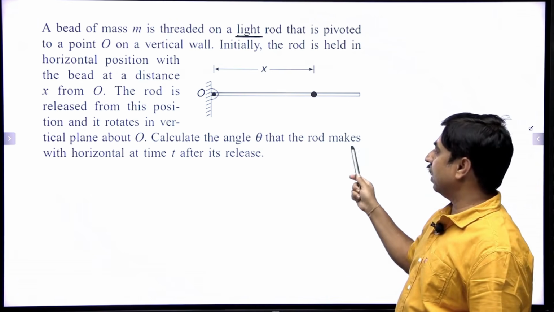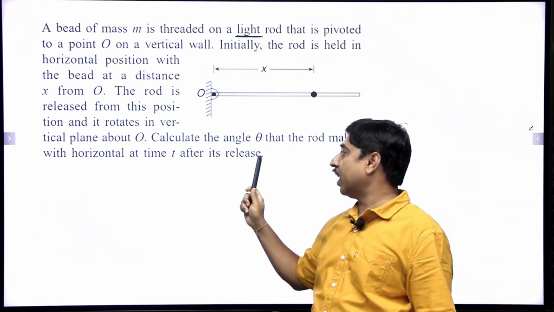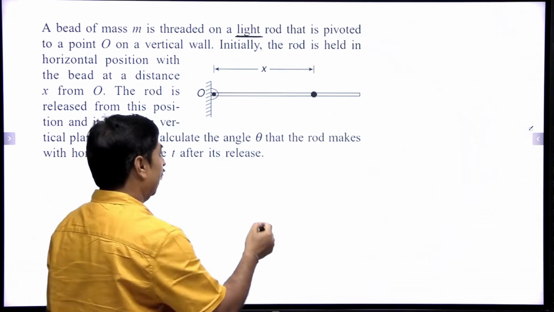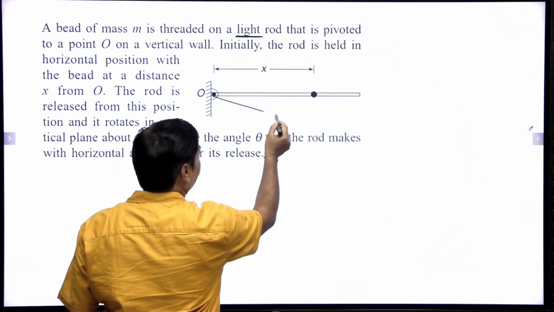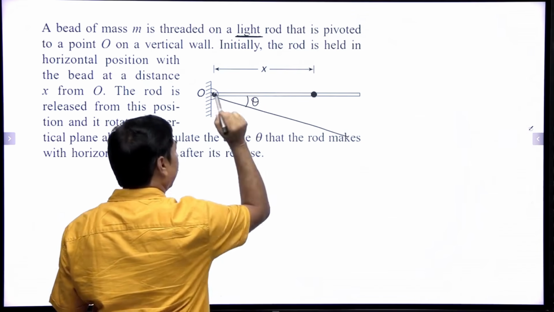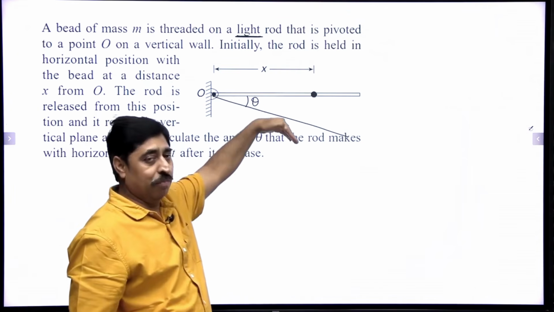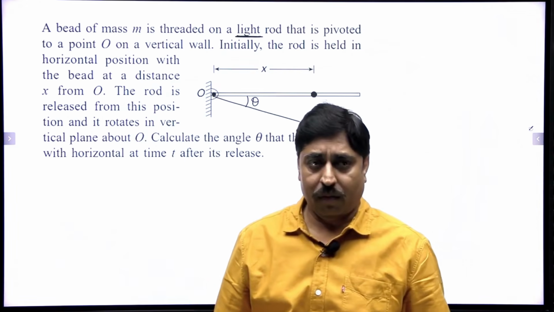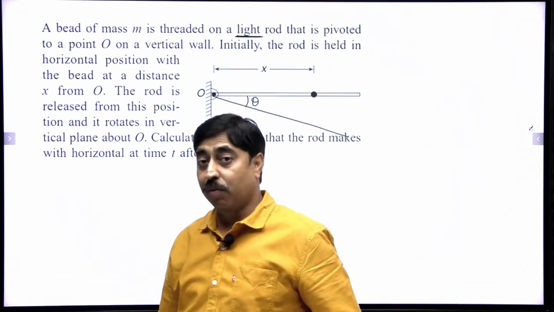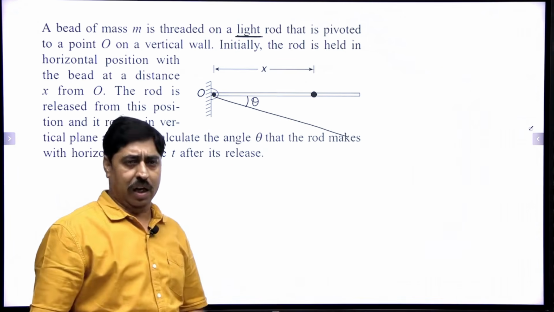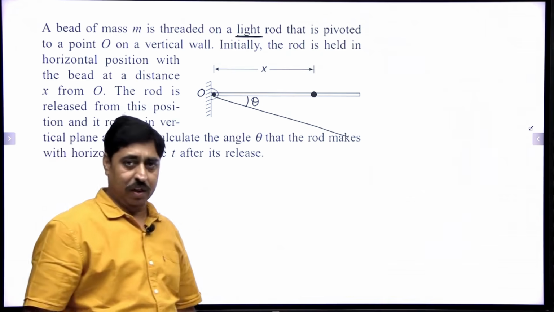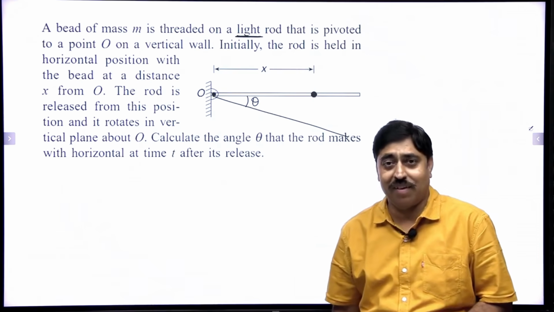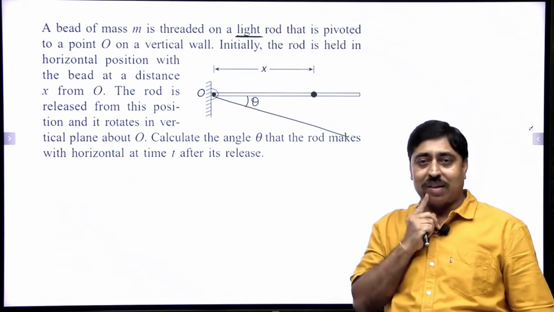Calculate the angle theta that the rod makes with the horizontal at time t after its release. You release the rod and the question is asking after t seconds what will be the angle made by the rod with the horizontal. The rod will come to some position like this. How is theta dependent on time? This particular question may look very odd to you because writing theta as a function of t is something which most of you have not done any time, isn't it? But actually the question is not that tough.